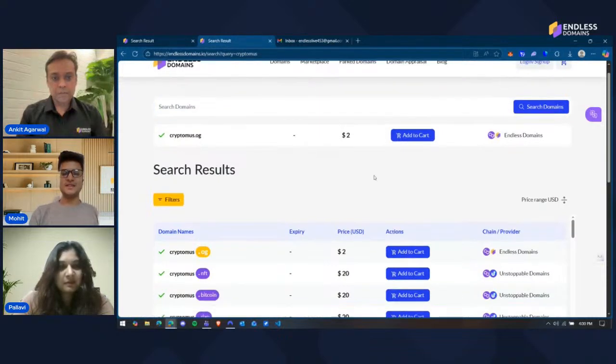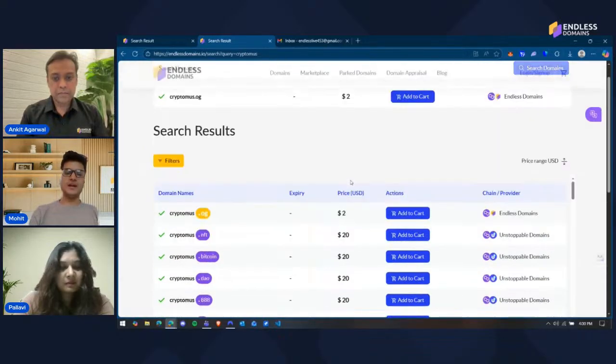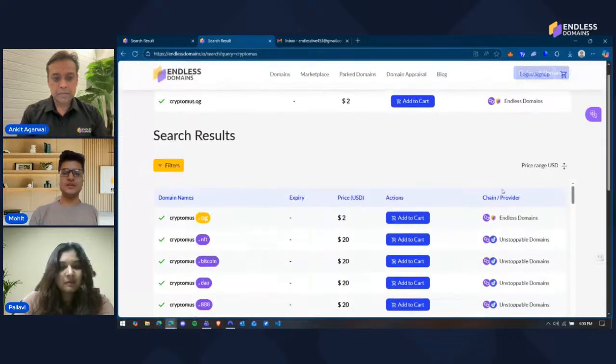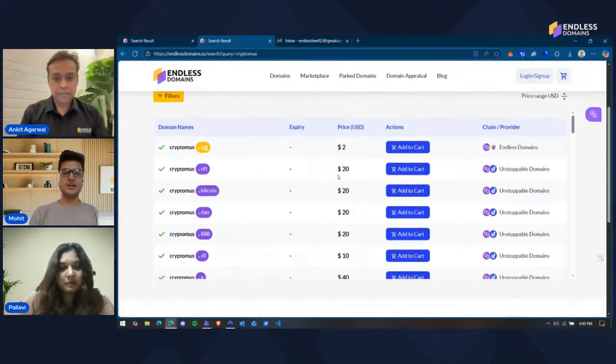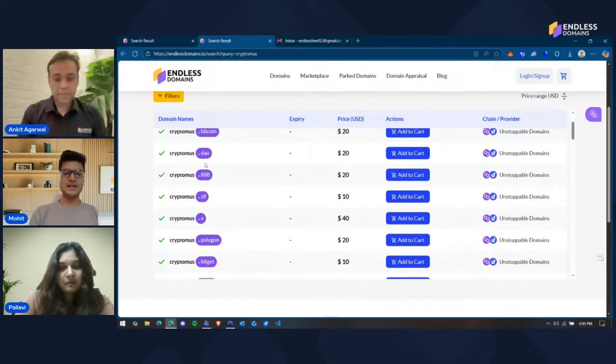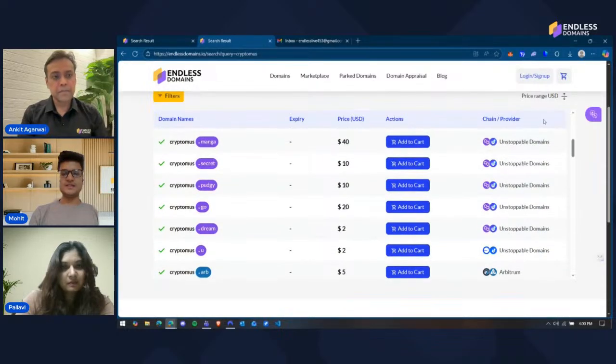So what you can see here is all the results that we've aggregated from different blockchains. As Ankit mentioned as well, we are an aggregator platform and we sell domains from different providers. There are about 70 to 75 TLDs that we support, like DAO, 888, ZIL, Polygon, and they are on different chains as well. Here you can see the chain and the provider that we're supporting.